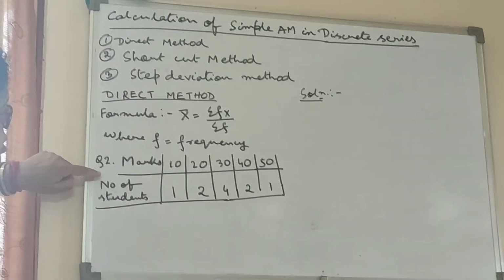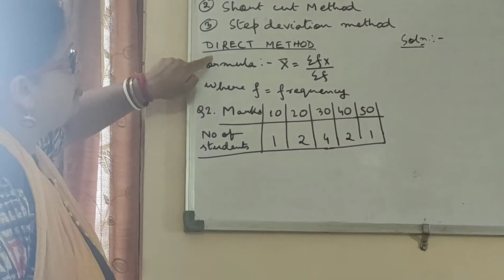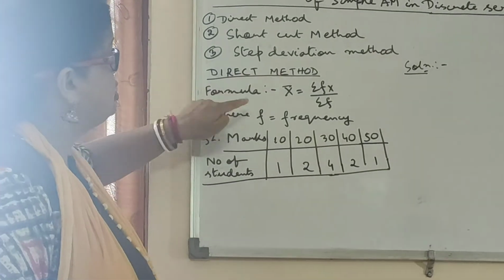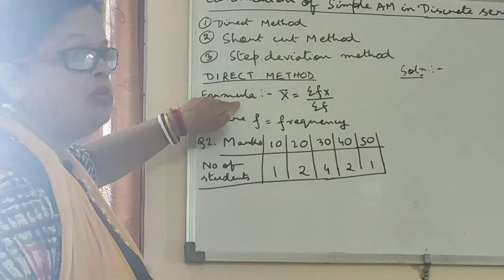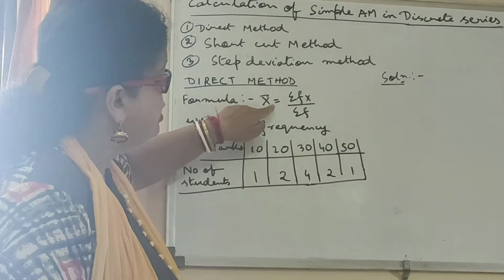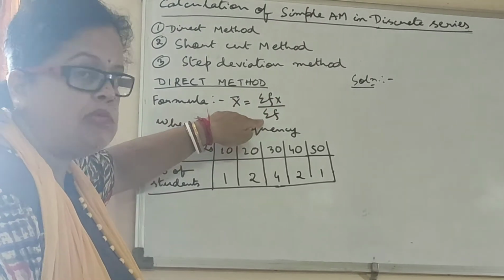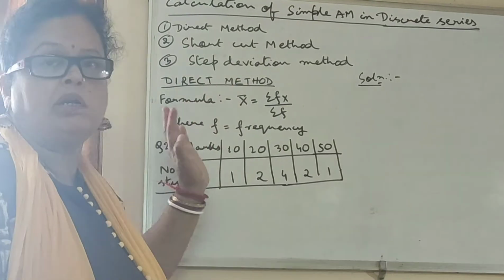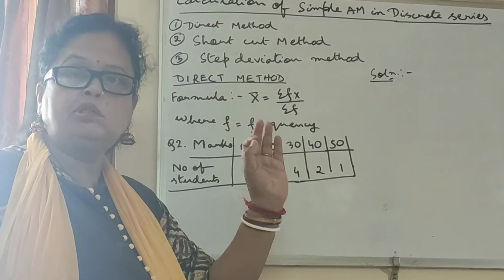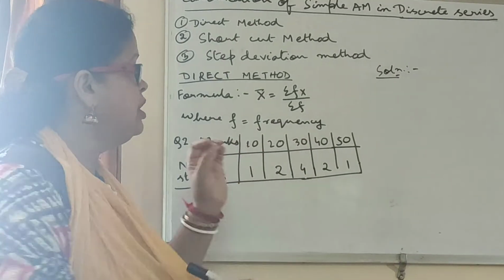I have written here one question. See here. First look at this. Now I am going to solve a question with the help of direct method. What is the formula in direct method? The formula to find out arithmetic mean is x bar is equal to summation fx divided by summation f, where f is what? It represents frequency of different values, individual values frequency we have to take.